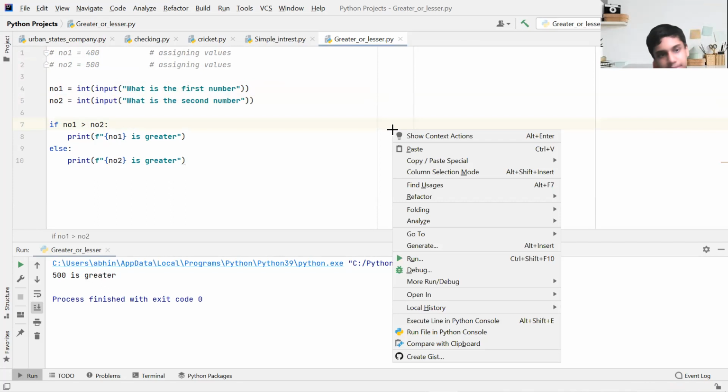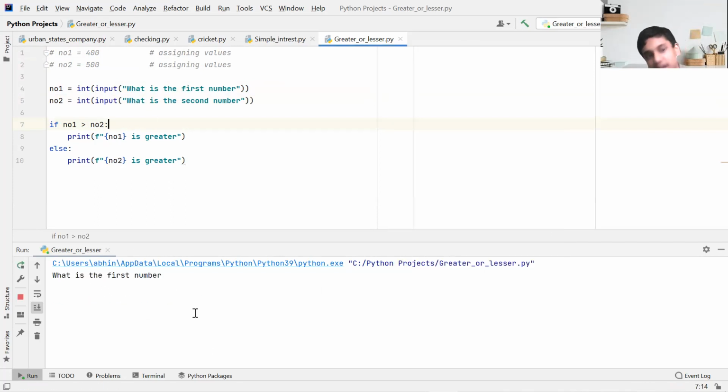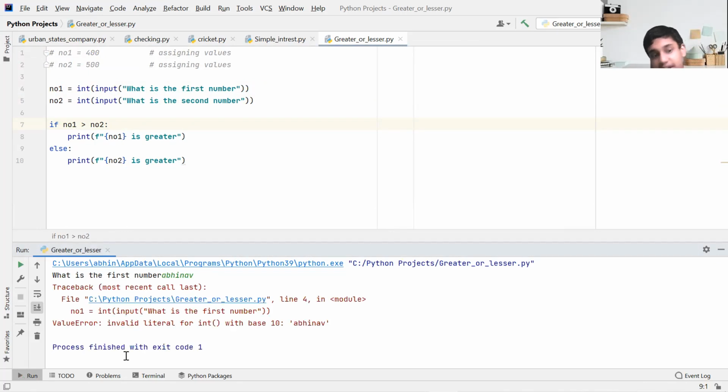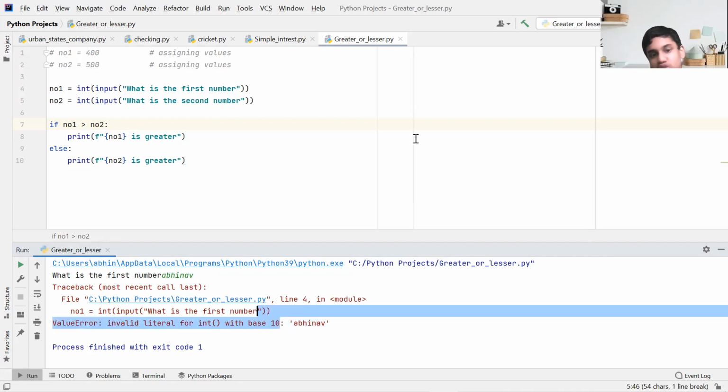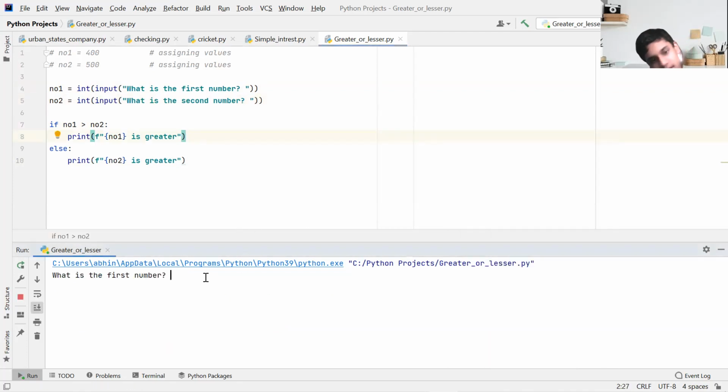Let me show you one thing. If I put int and type maybe my own name, an error will come: invalid literal for int with base 10. It has a base of 10 digits, that's 0, 1, 2, 3, 4, 5, 6, 7, 8, 9. So I'm going to put a question mark and a space. Okay, I'm going to say run. Now if I put maybe 1,500 and 1,000, it will clearly say 1,500 is greater.